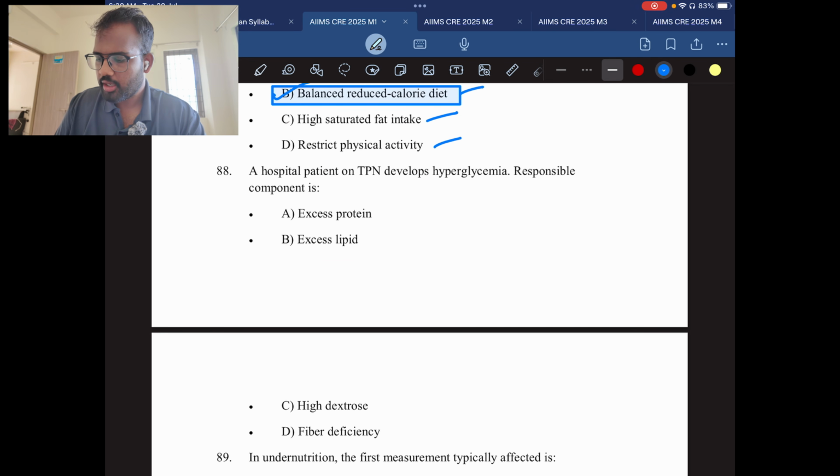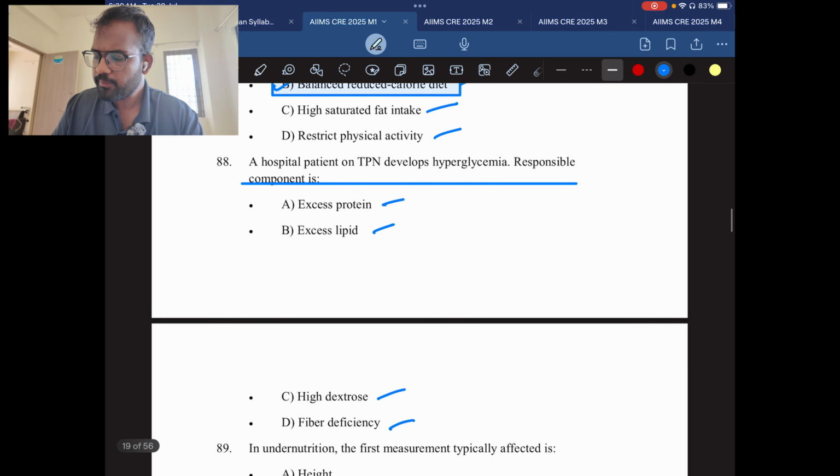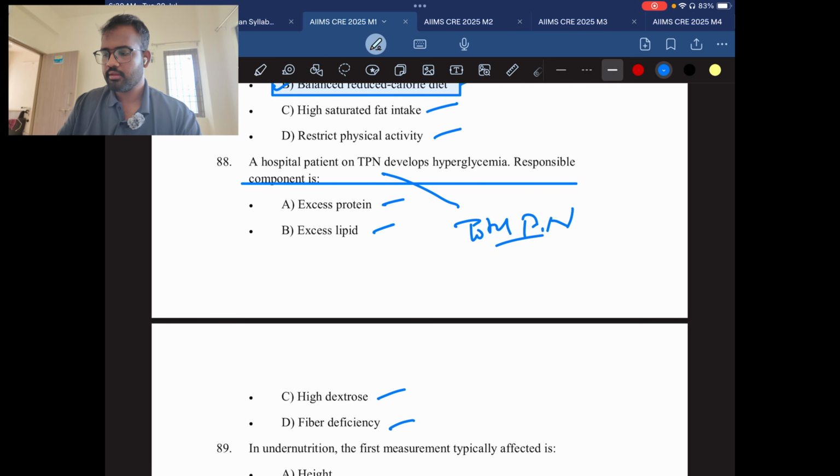Question number 88. A hospital patient on TPN develops hyperglycemia. The responsible component is excess protein, excess lipids, high dextrose, fiber deficiency. TPN is nothing but total parenteral nutrition. In this, the feed is directly sent to the veins, central or peripheral veins. During this process, the feed includes dextrose. The carbohydrate form is dextrose.